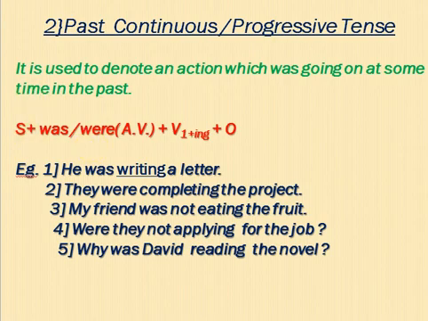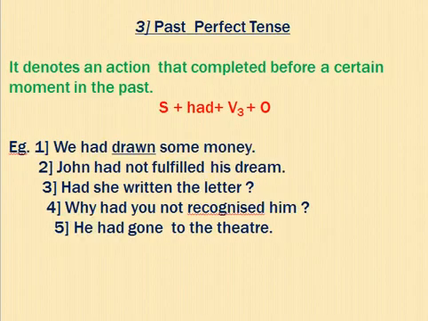Now see the next. Next is the perfect. Past perfect tense. Past perfect. Perfect means remember one thing. Means where action done. In present tense I taught action fully completed at present. Here is what? Action fully completed in the past. It denotes an action that completed before a certain moment in the past. I remember one formula I am giving you. Whenever the perfect you are seeing, remember it past participle verb V3. See, subject had V3 plus object.